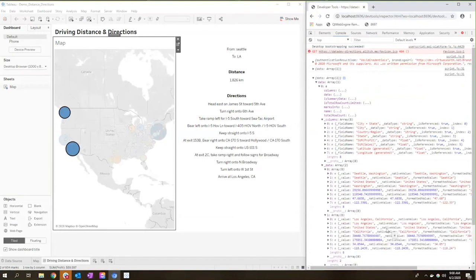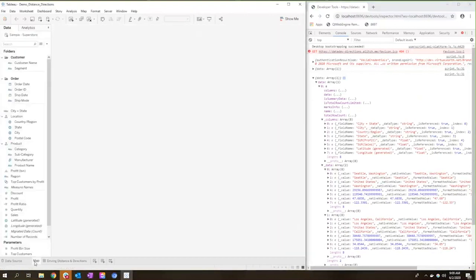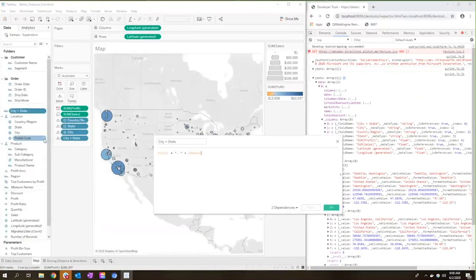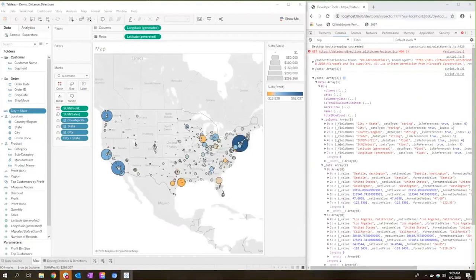So we first want to make sure we have at least 2 cities selected. Then we want to find the information for city plus state. What index is that at? Using that index, we then want to pull the city names. Now, just to let you know, city plus state is a calculation that I have just to make this process a little bit easier. And all it does is concatenate city and state together with a comma, just to make it a little easier to pull that information in.